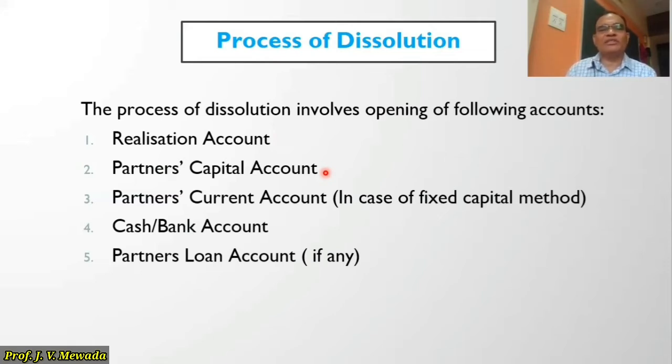Whenever we pass entries on the credit side, the balance of the partners will increase. And whenever we pass entry on the debit side, the balance of the partners will come down. Then we are going to open partners' current account in case of fixed capital method. So suppose in the balance sheet, we are given the balance of capital account as well as current account. Then we need to open capital account as well as current account. I am going to explain it in detail in the process.